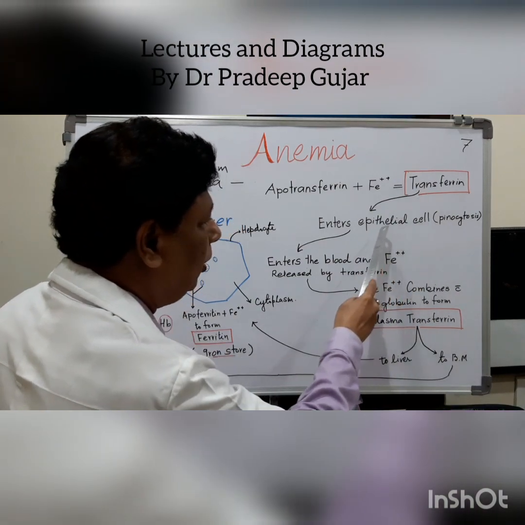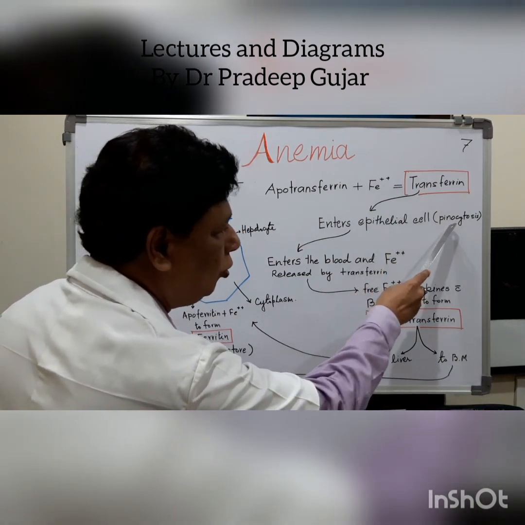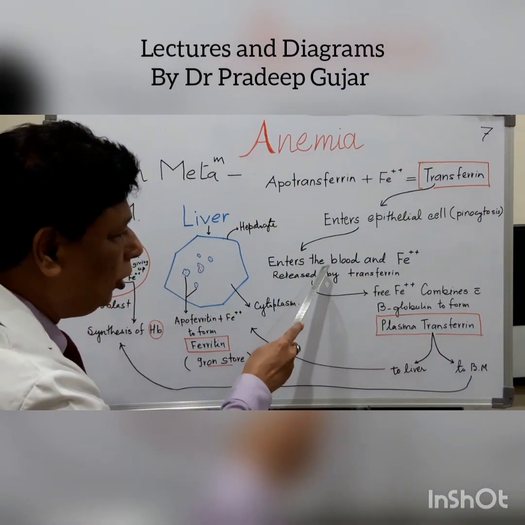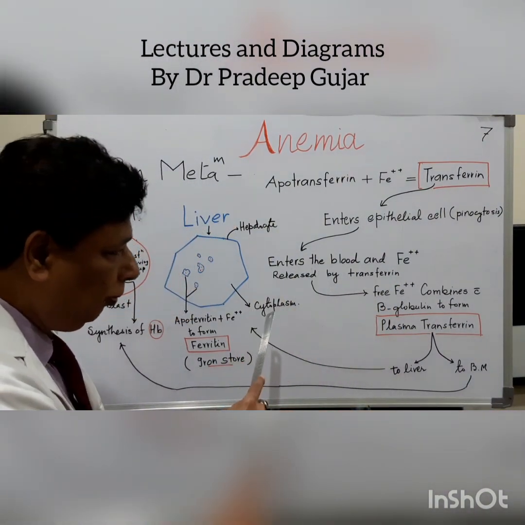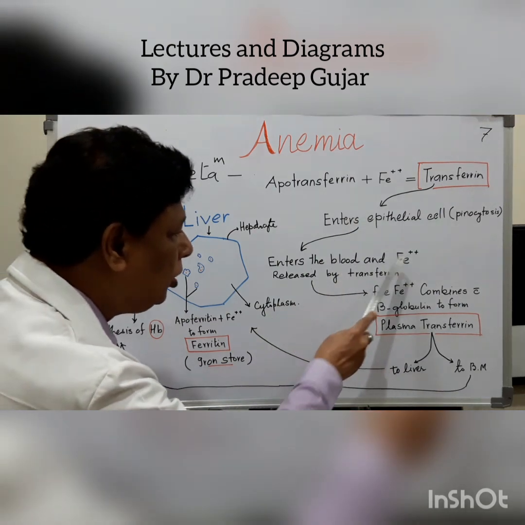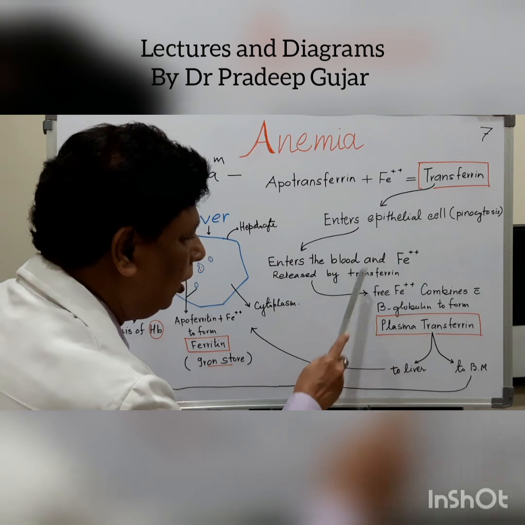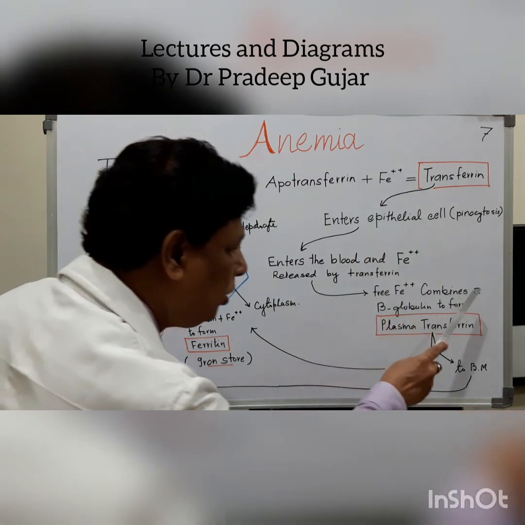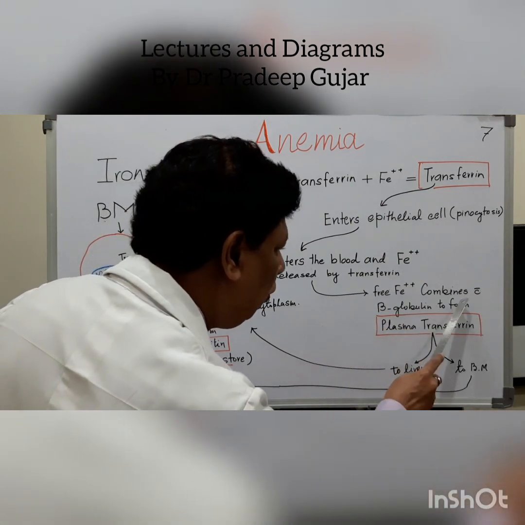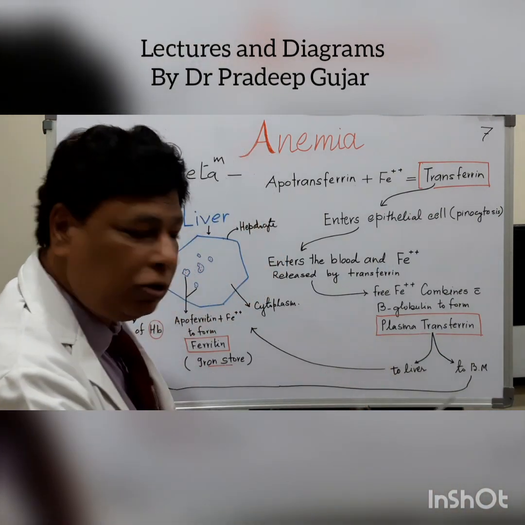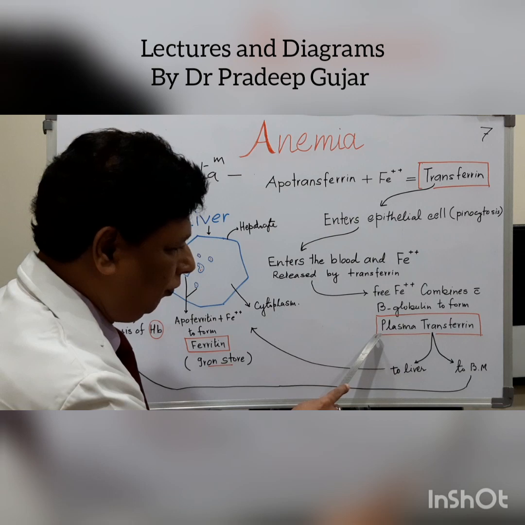Now it is taken up by the epithelial cells by the process of pinocytosis. Then it enters into the blood on the other side of the epithelium and iron is released. This free iron combines with beta globulin to form transferrin. Now it is in the plasma, so it is called plasma transferrin.